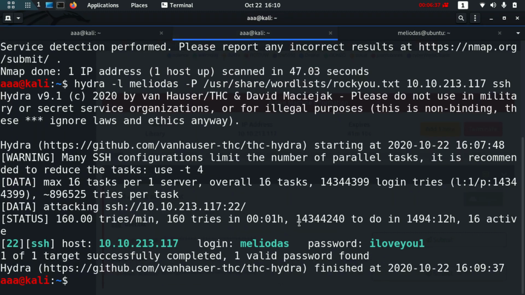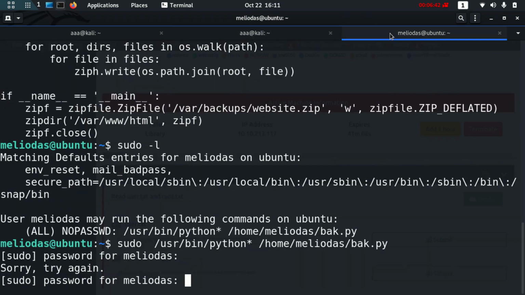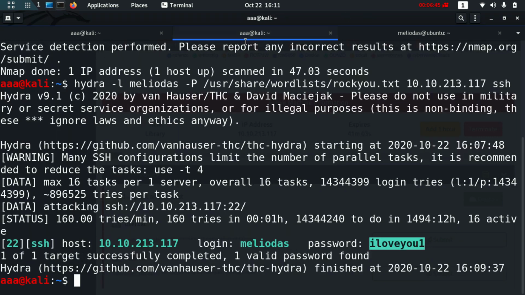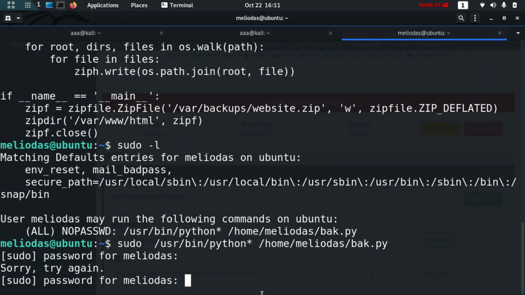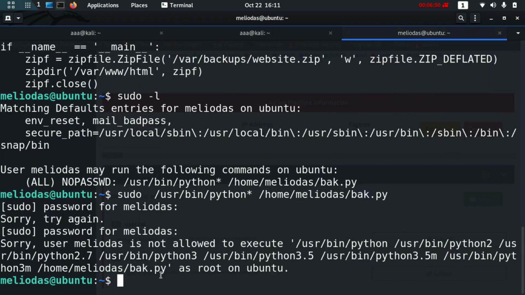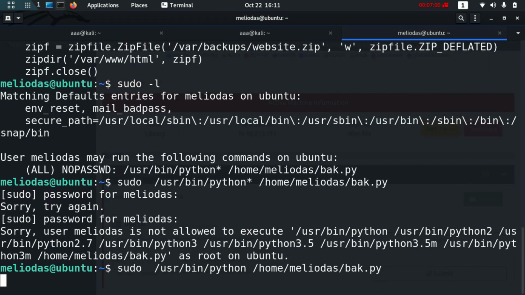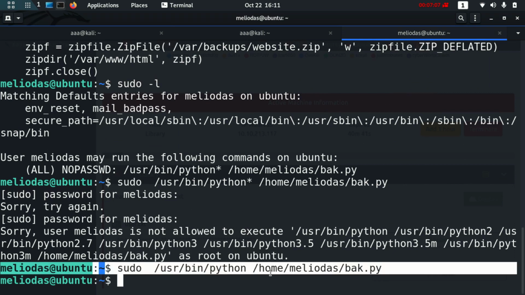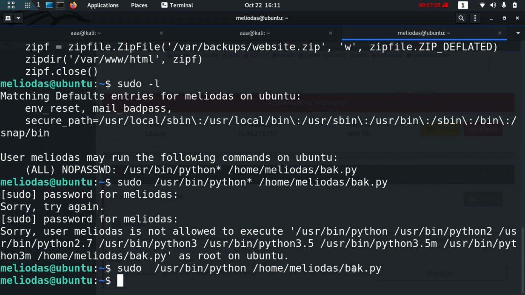Again the password is okay, fine. You have the password over here, which is I love you one. That is the password which we used to log in in the first place. So let me copy this password, and see, it gave me some error. So let's change some part of this. Let's just run it as simple Python, and yep, it worked, even though there was no output. That's the best part. We can run whatever is the value in this back.py.